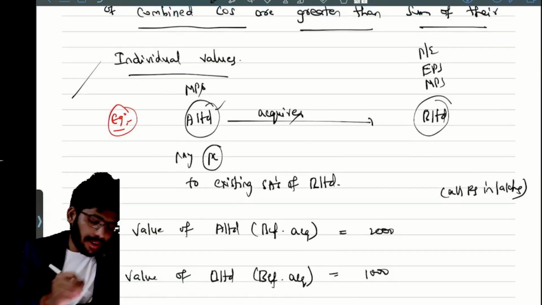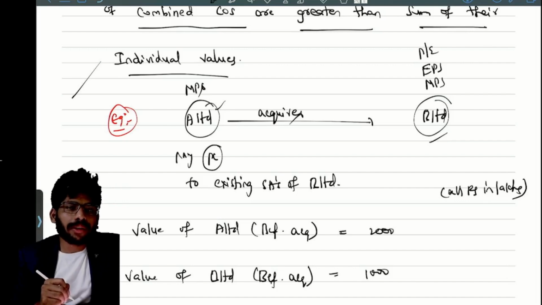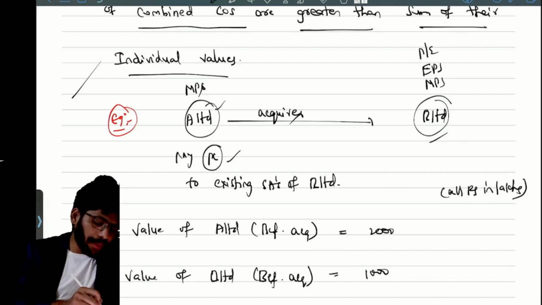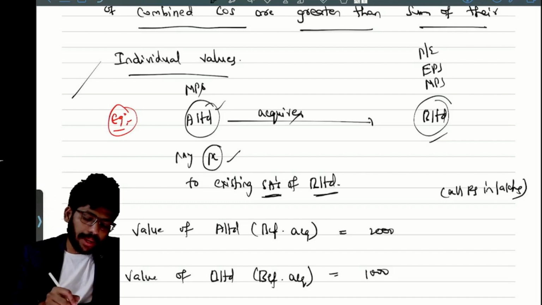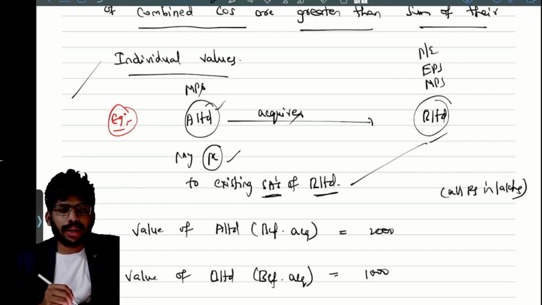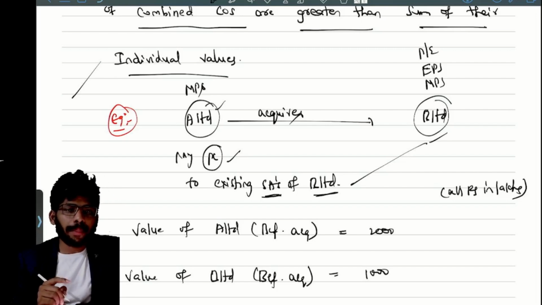See, A Limited wants to acquire B Limited. A Limited needs to pay purchase consideration to existing shareholders of B Limited. Correct or not? Yes. So they have given the EPS, MPS, all the values.